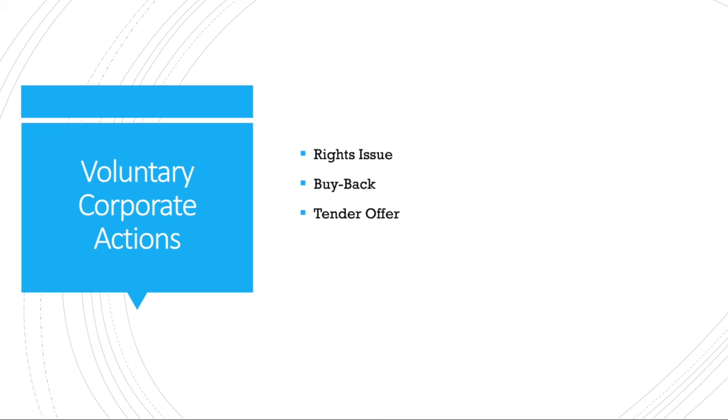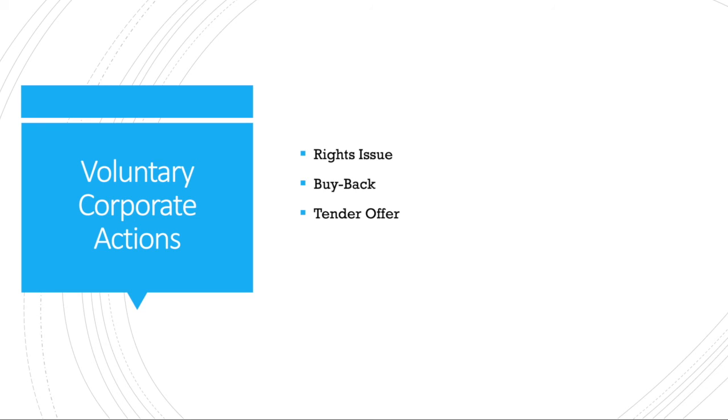Where imagine some other company is giving an offer. Tender offer, buyback offer. In buyback offer, the company itself is giving an offer to buy back the existing shares. In tender offer, another company is giving the option. This is basically to acquire the company. I am owning shares of X company, and Y company is giving an offer to the investors to surrender their shares to Y company.